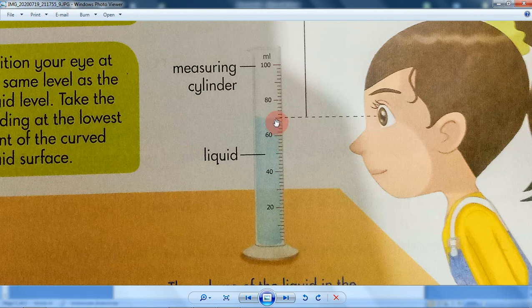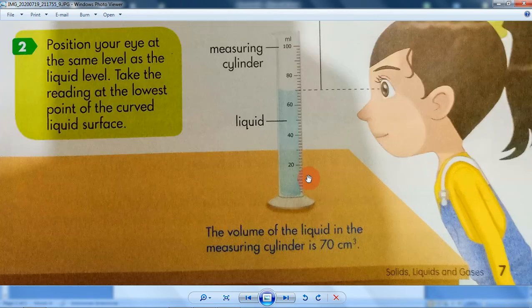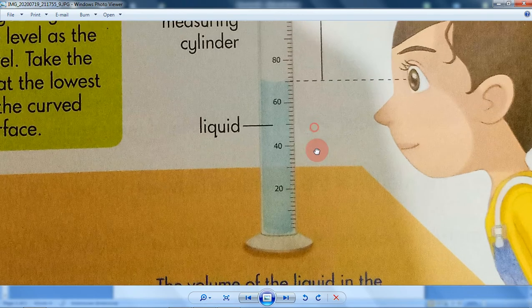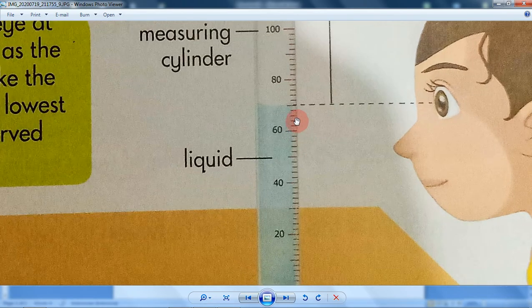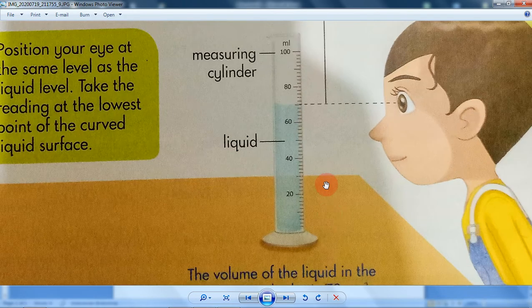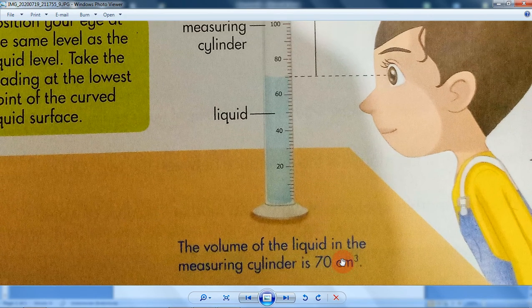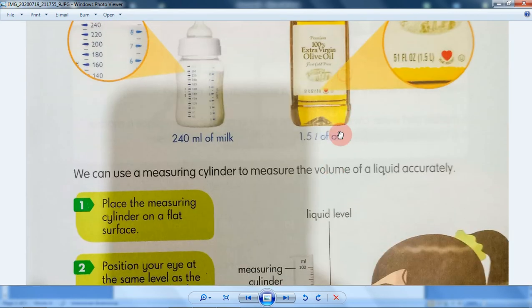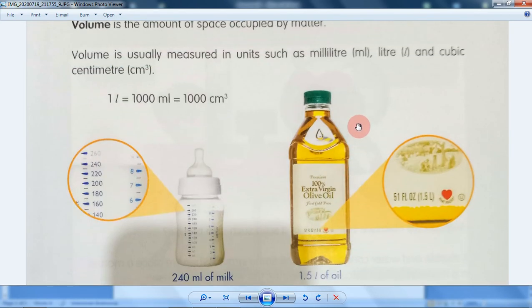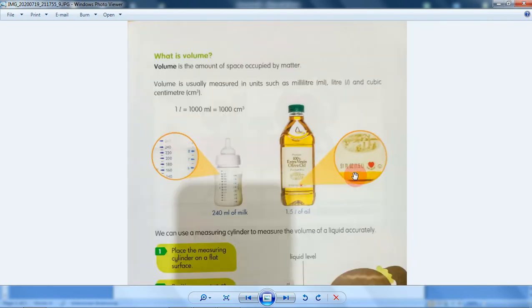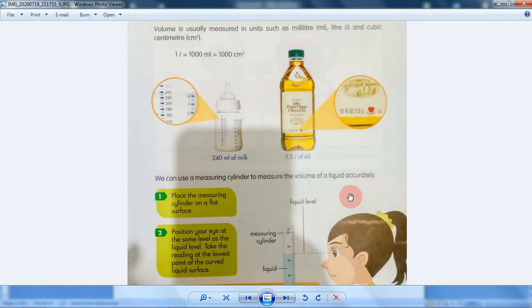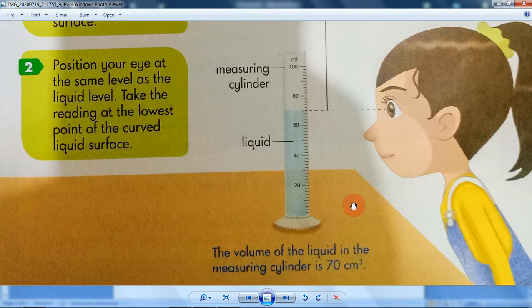Oh, 65 milliliter. Let's see it. Oh no, it's not 65. 65 is in here, but in here, 70 cubic centimeter. Yes, cubic centimeter, liter, and milliliter. Just remember it, right?